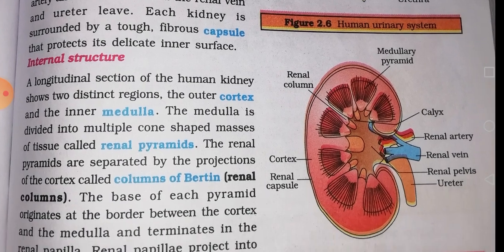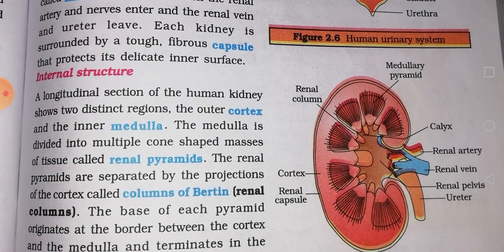Okay, next, the internal structure. In the longitudinal section of the human kidney, there are two distinguished regions. The outer one is the cortex, and the inner one is the medulla.